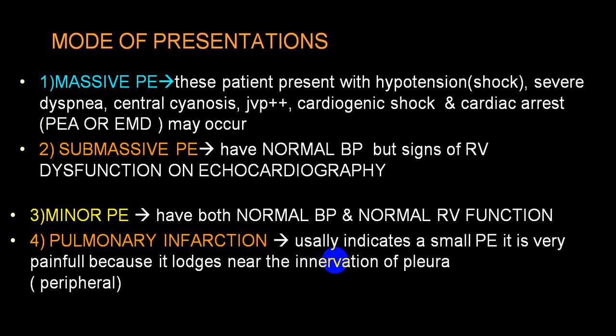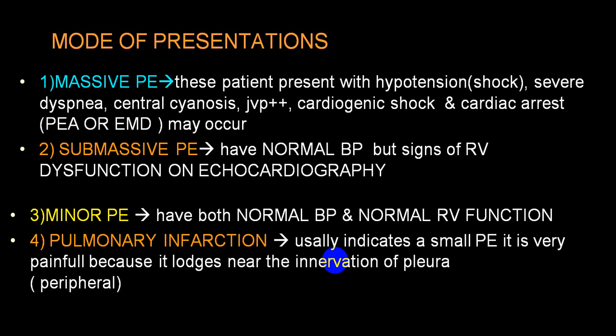And in a case of a pulmonary infarct, there is a very small size of infarct, and along with that, the person usually complains of pleuritic pain because of involvement of the peripheral pleura. So the person will have a small infarct with pleurisy. That will be pulmonary infarct. Sometimes it is very difficult to detect because it is a very small infarct.